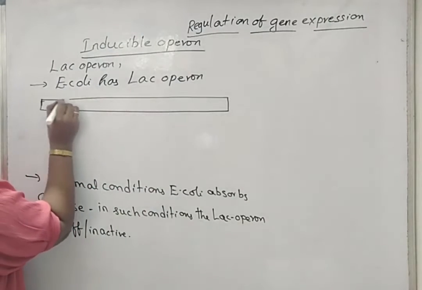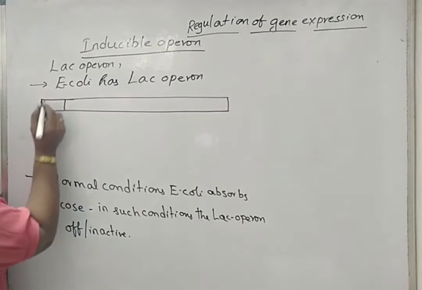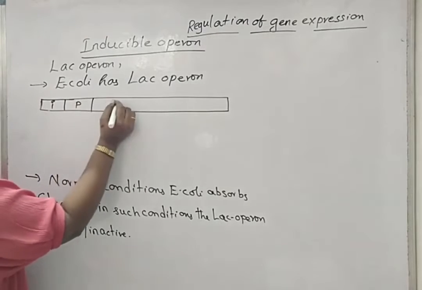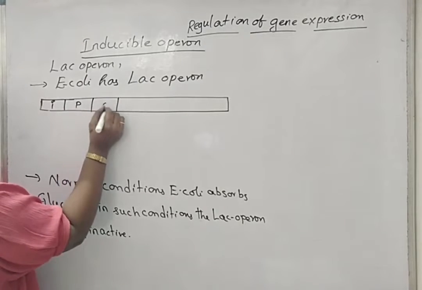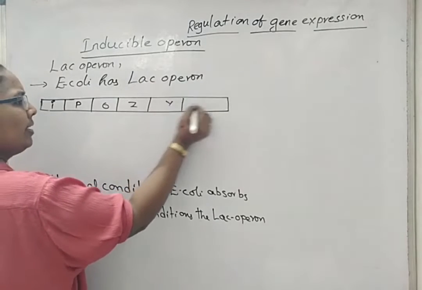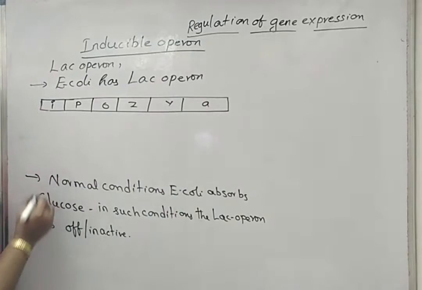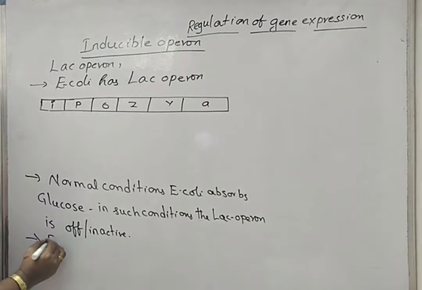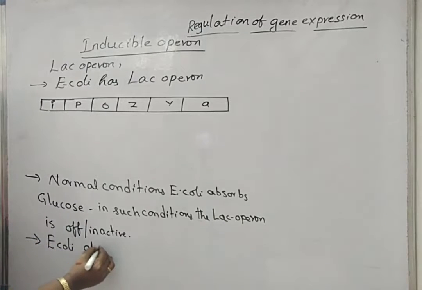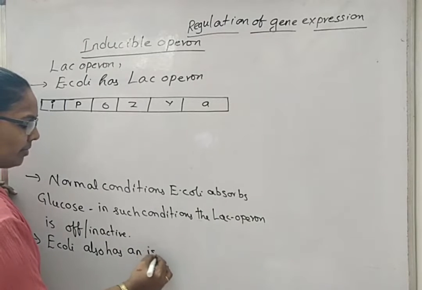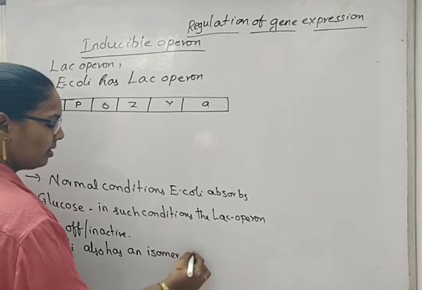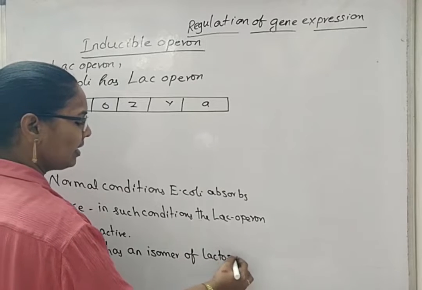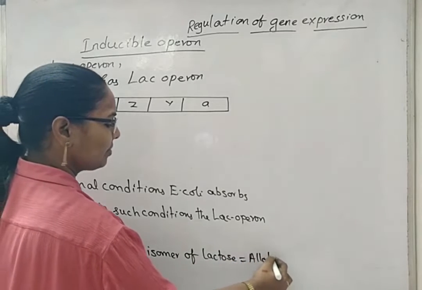Now, this lac operon has structures like the regulator gene, promoter gene, operator gene, Z gene, Y gene, and A gene. Along with the enzymes that are responsible for breaking down lactose, E. coli also has an isomer form of lactose, which is called allolactose.